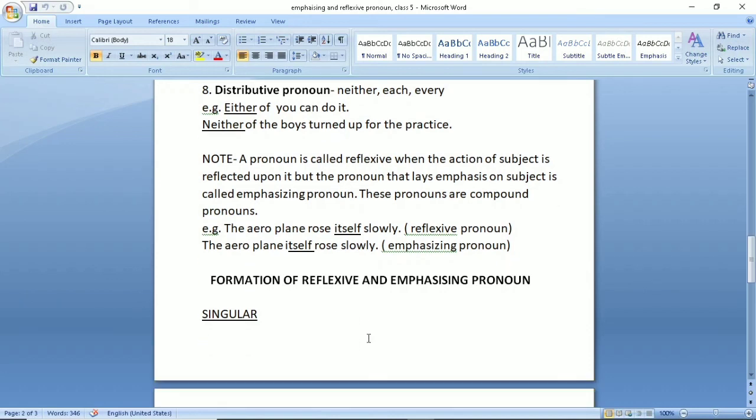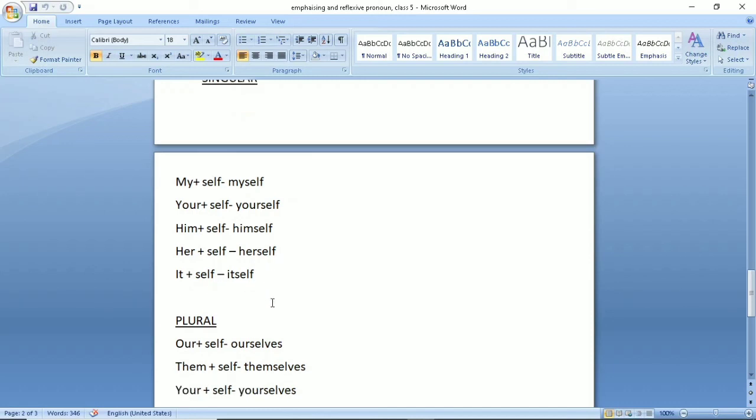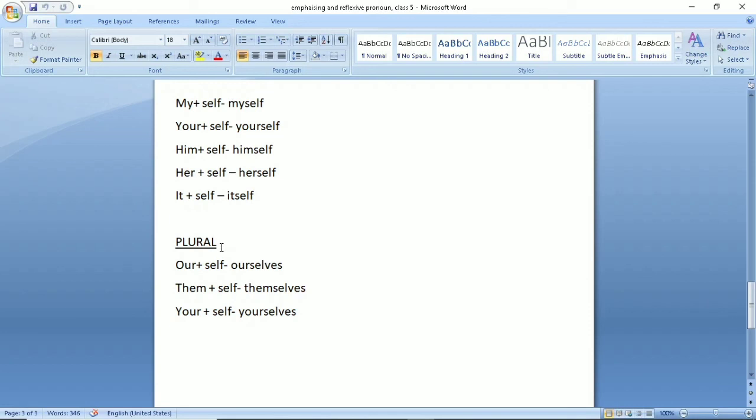Now let us see the formation of reflexive and emphasizing pronoun. For singular subjects we use my plus self, it becomes myself. Your plus self, it becomes yourself. Him plus self, it becomes himself. Her plus self becomes herself. It plus self, itself. Now for the formation of plural pronouns, our plus selves, ourselves. Them plus selves, themselves. Your plus selves, yourselves.